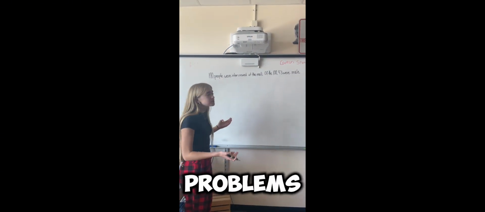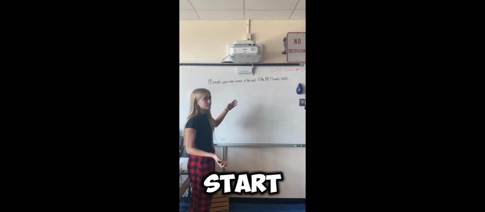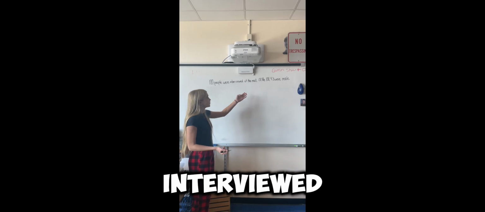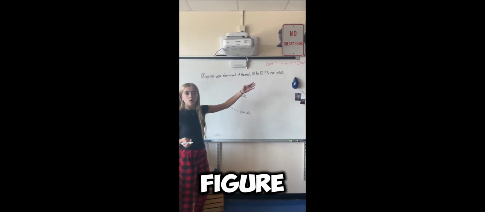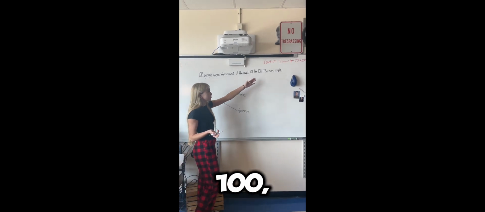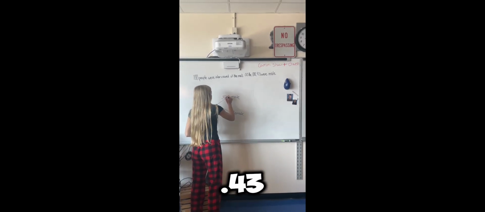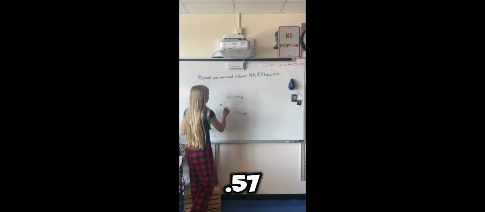Advanced tree diagrams, the problems can seem pretty wordy, but you always have to start at a point. So on here, it says that 100 people were interviewed at the mall, and of the 100, 43 were male. So you start with one point, and you draw two lines, because the two categories are male and female. So you write out male and female. On the lines, you then figure out what percent each was. Of the 100, 43 were male, so that's 0.43, and that means of the females, there was 0.57.